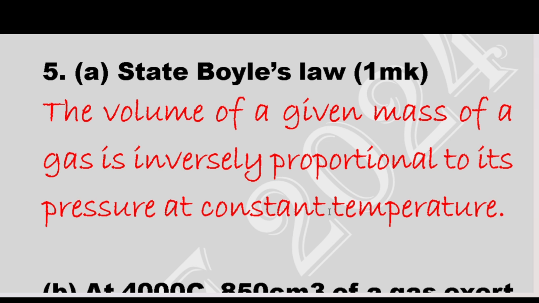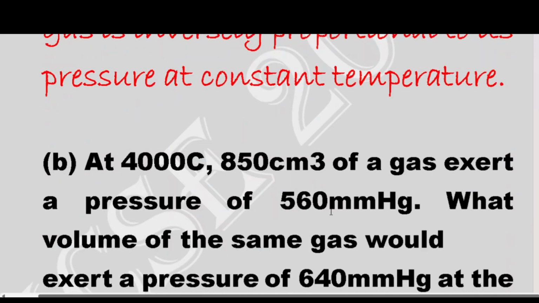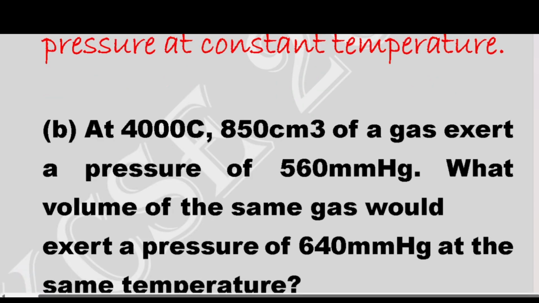Part B says that at 4000 degrees Celsius, 850 cubic centimeter of a gas exert a pressure of 560. What volume of the same gas will exert a pressure of 640 at the same temperature? Remember, we said that we are using the same temperature. The temperatures are constant.